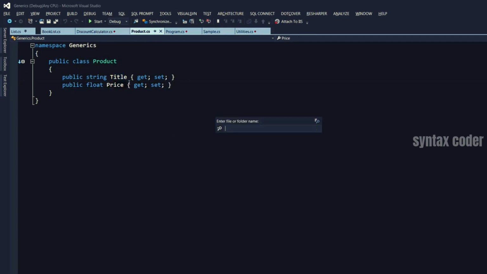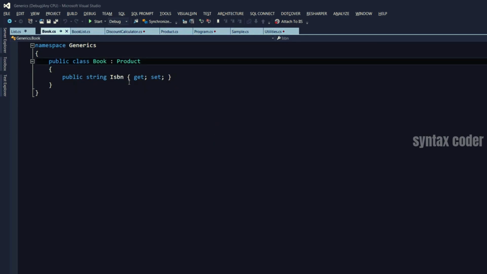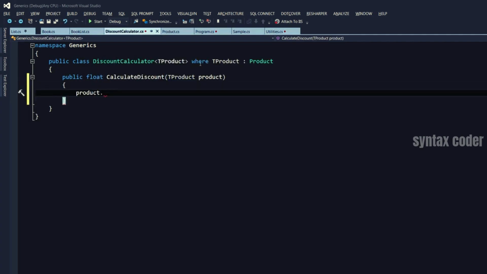We also have a Book class here that derives from Product and adds an extra property called ISBN. So with that constraint, when we say TProduct should be a Product or any of its subclasses, we have access to all of its properties and methods here. Now, we don't really care about the actual calculation of the discount, but you got the point.